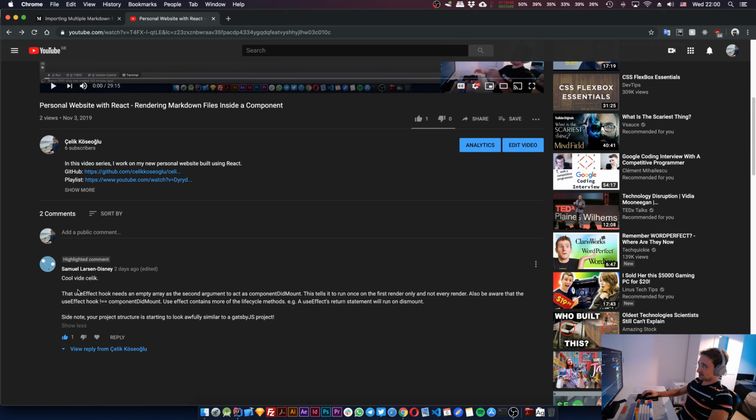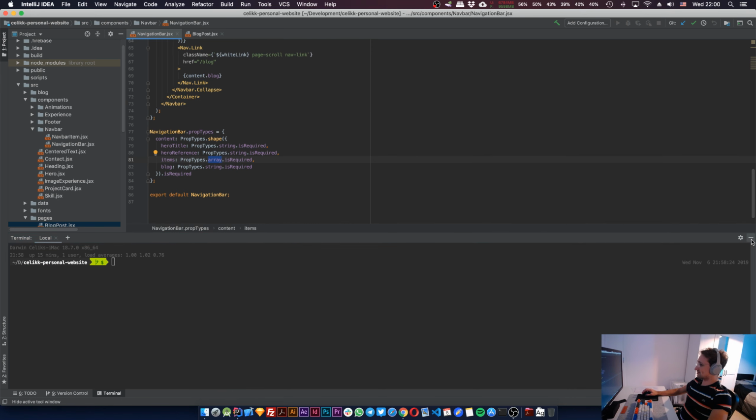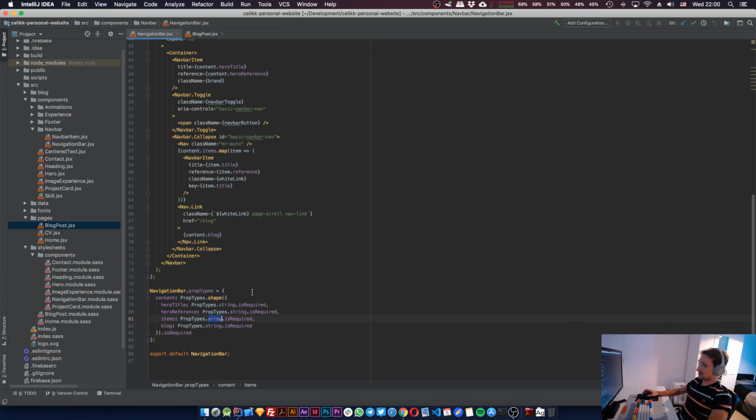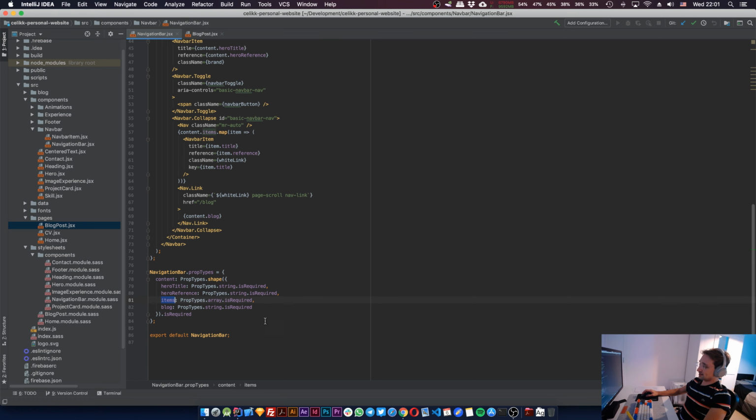Right. So he told me I cheated a little bit when I was declaring this array. He said instead of declaring an array in here, I should make this into a shape, and this shape should accept an array of shapes instead of just accepting an array, because if I just accept an array, then it means I could just pass anything in here.